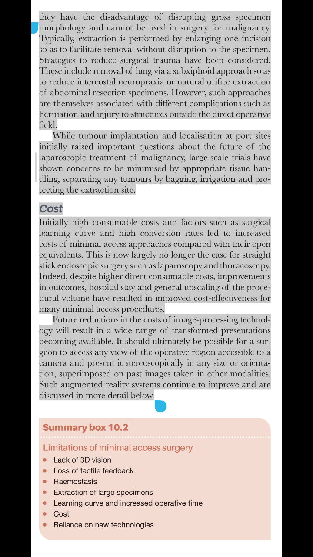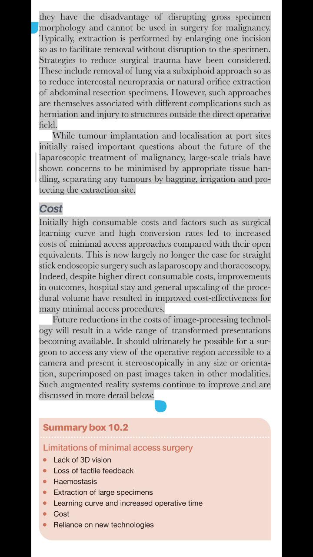While tumor implantation and localization at port sites initially raised important questions about the future of the laparoscopic treatment of malignancy, large-scale trials have shown concerns to be minimized by appropriate tissue handling, separating any tumors by bagging, irrigation and protecting the extraction site.